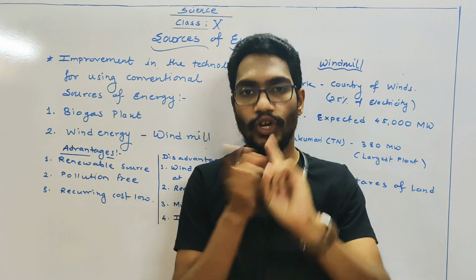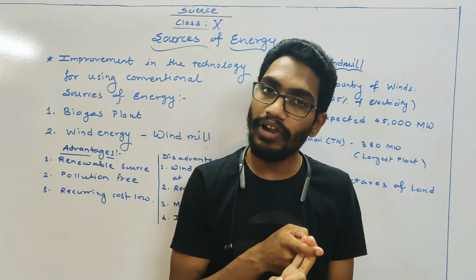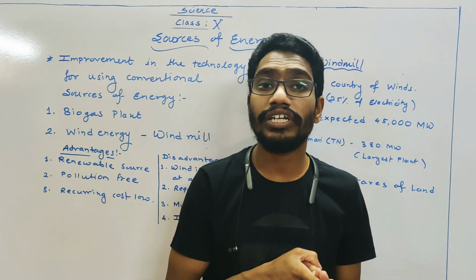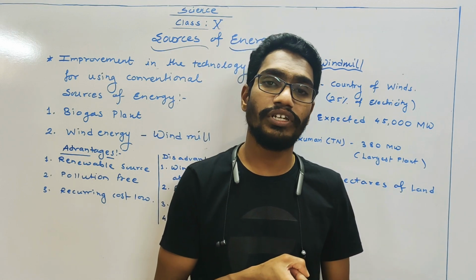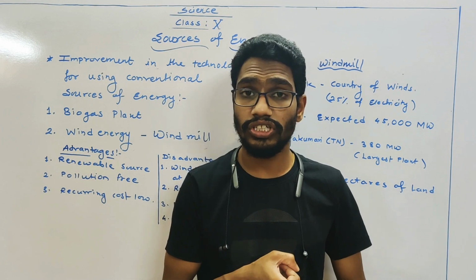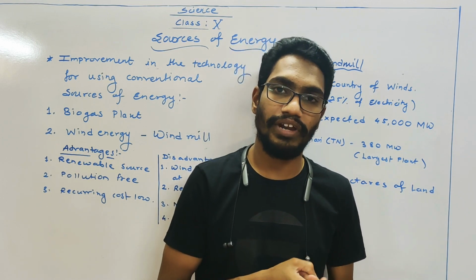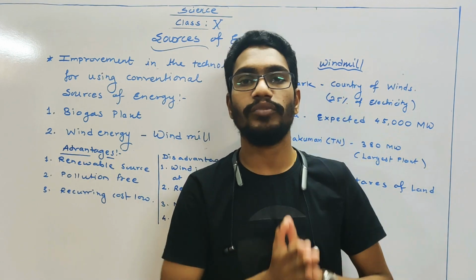We have learned about fossil fuels, coal and petroleum, thermal power plant, advantages, disadvantages, hydroelectric power plant, advantages, disadvantages, then improvement in the technology for using conventional sources of energy, that is biogas plant, advantages, construction, working, next wind energy farms, advantages, disadvantages, working and the construction. Is it clear? This is half of the chapter.